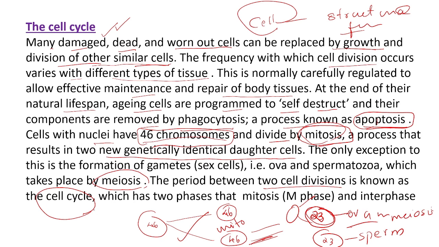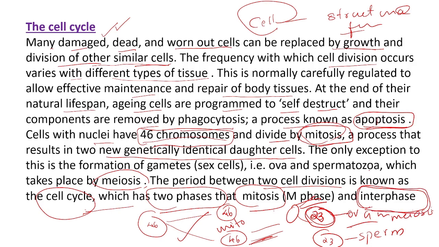This cell cycle has two phases. What are they? The first one is mitosis and the second one is interphase. Please note it: the cell cycle has two phases. The first one is mitosis, otherwise called M phase, and the second one is interphase.